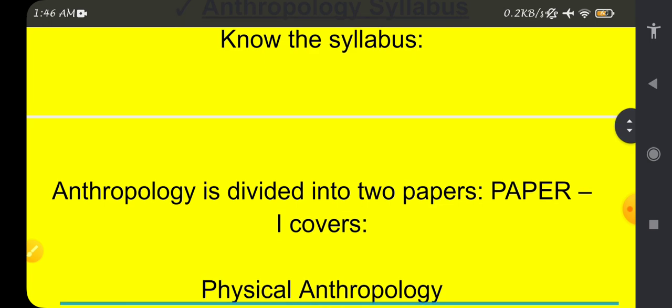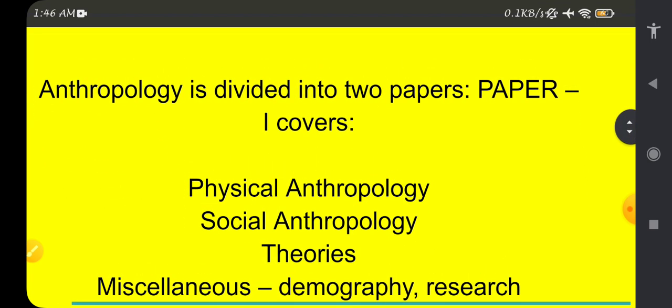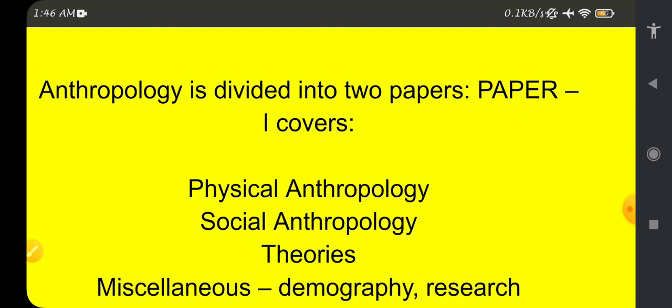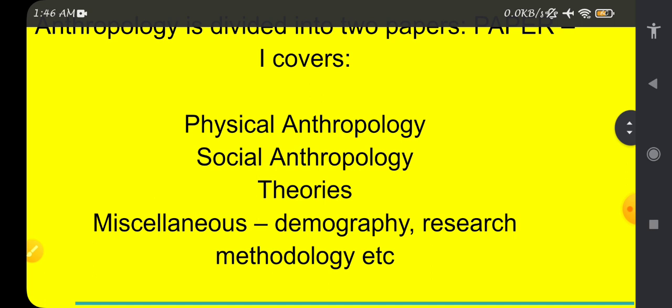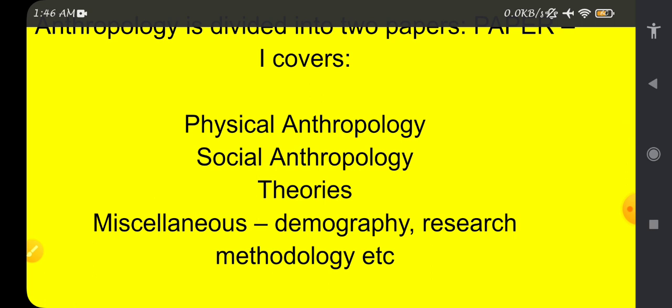Primarily, anthropology is divided into two papers. Paper 1 covers physical anthropology, social anthropology, theories, demography, research methodology, etc. We should know this differentiation. Why should we know this at this time? Because we are going to study in textbooks, but we should know which topic, which idea, which demography, and which recent theories or research we are seeing in current affairs in the newspaper, to use as an example, a case, or an issue to showcase in our answers.